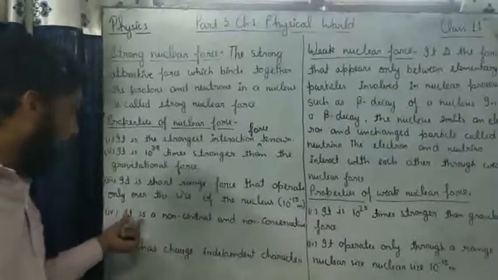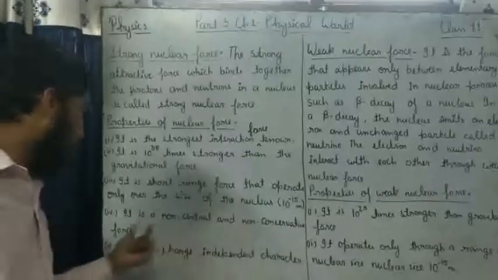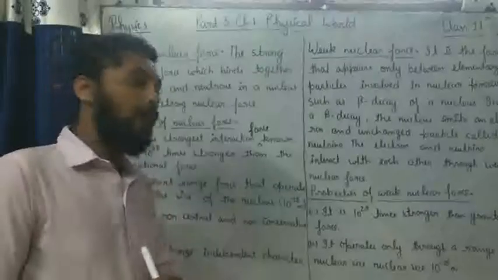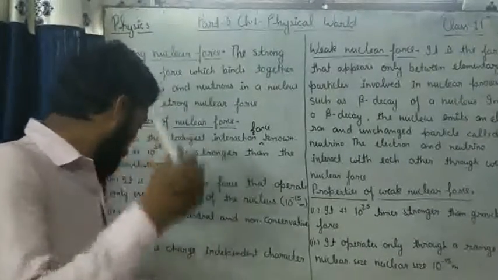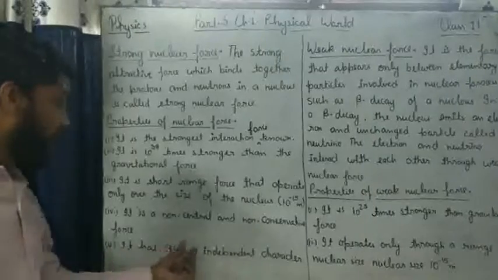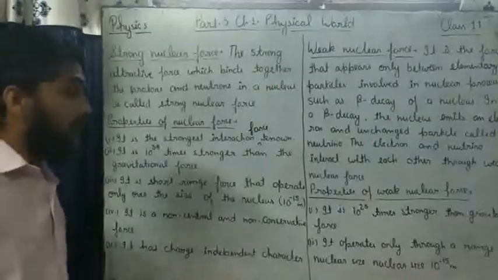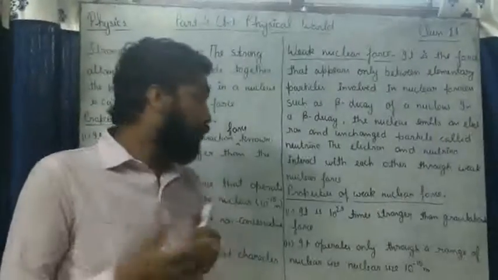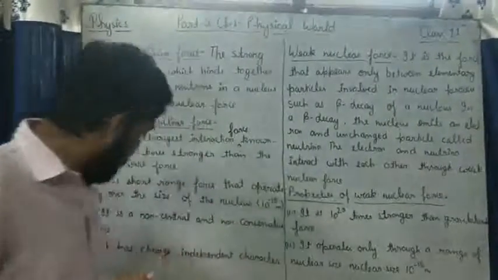Number four, it is a non-central and non-conservative force. It means it depends on the path as well as its height. Number five, it has a charge independent character. It means the neutron has no charge.